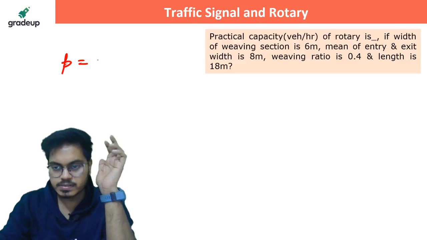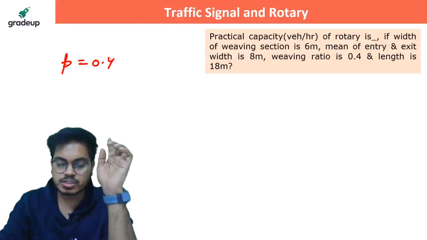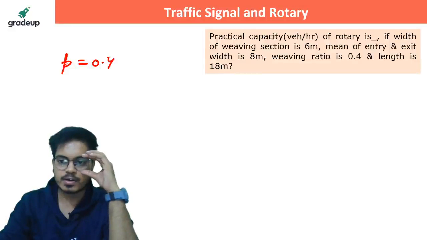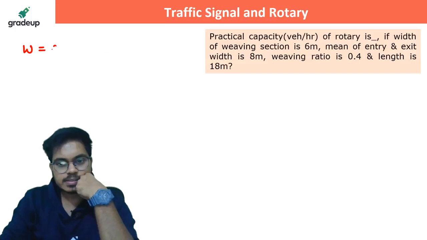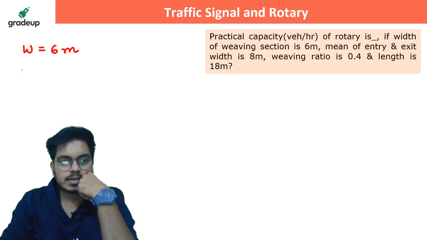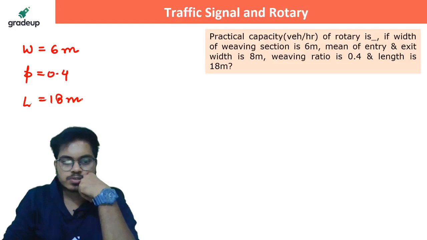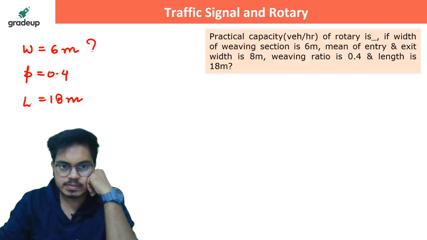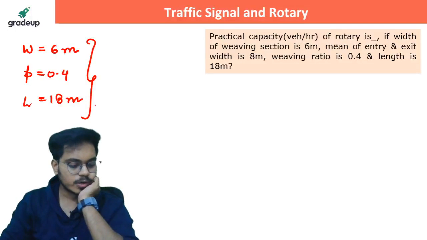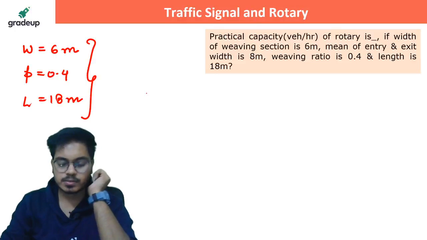It should always be given to you in the GATE examination. In the mains examination, you have to find it out. And the length is also given as 18 meter. So W is 6 meter, the weaving ratio is 0.4 and the length is 18 meter. Now, can we get the answer, guys? Please solve this question and let me know what the answer is.